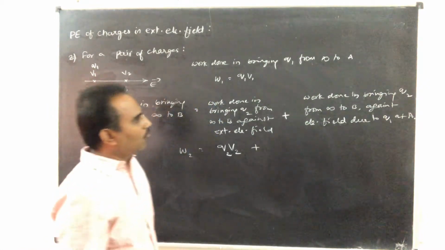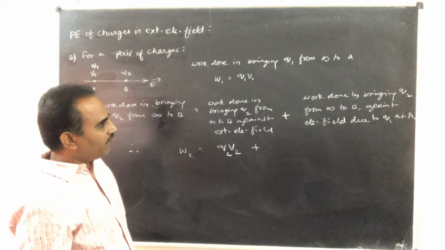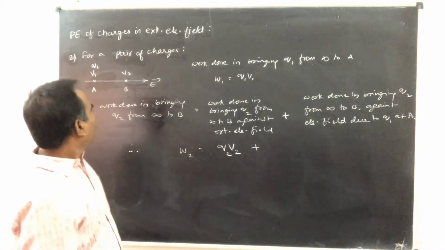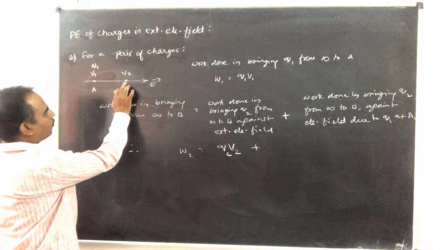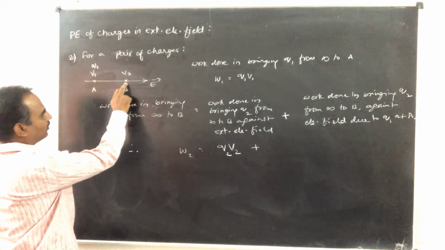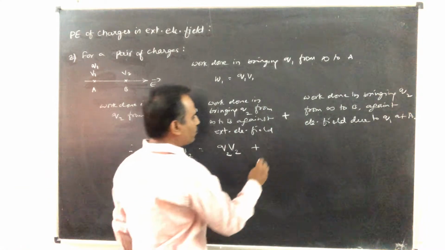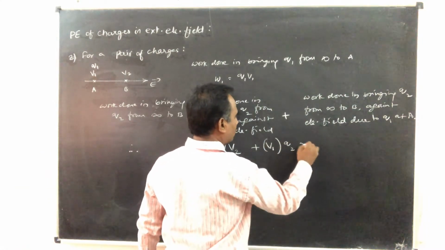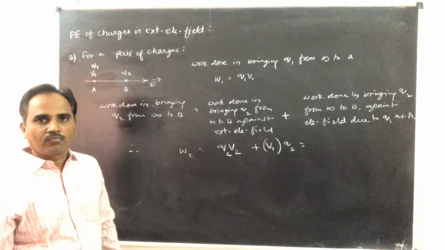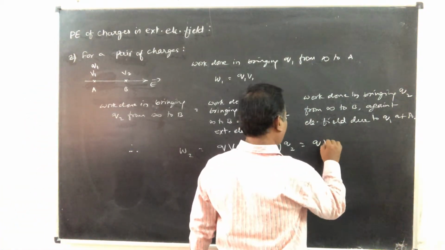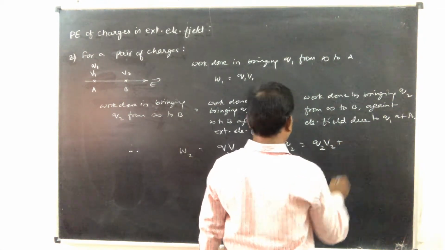Next, work done in bringing Q2 from infinity to B against the electric field due to Q1 at A. Due to this charge there is a field, therefore due to this charge here there is a potential. So this potential is V1 into the charge is Q2.